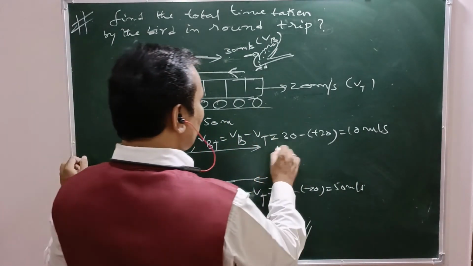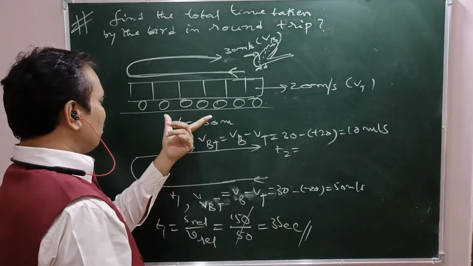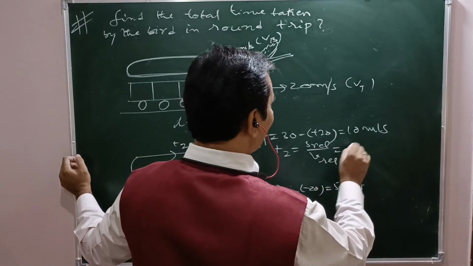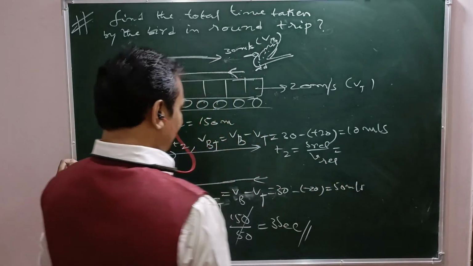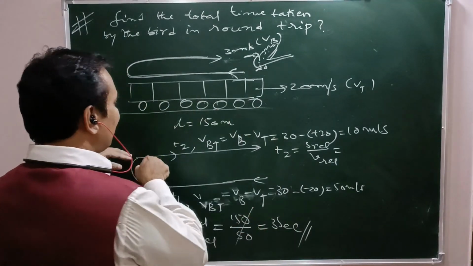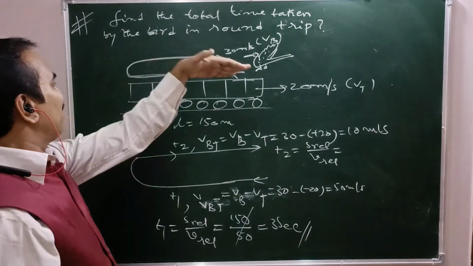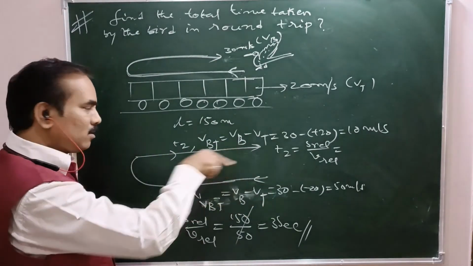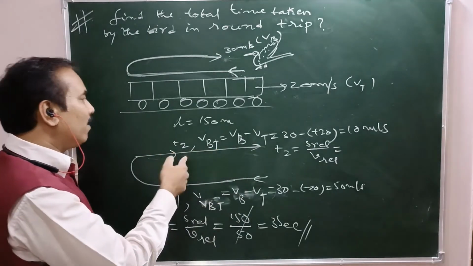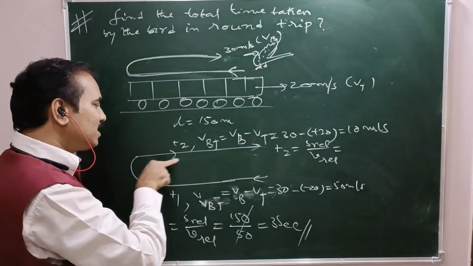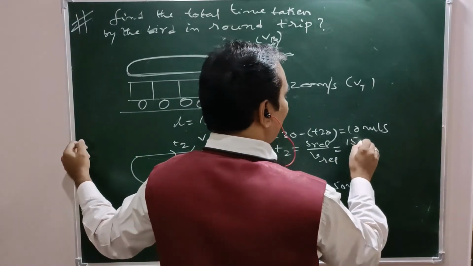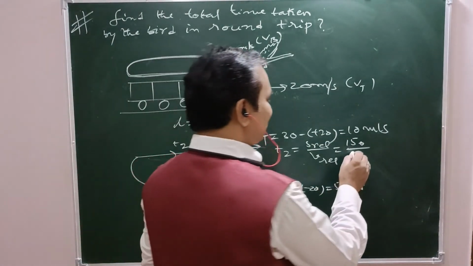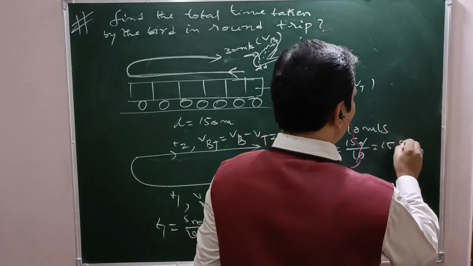Now T2 equals S relative by V relative, that is L by VBT. S relative means the bird again has to travel a distance of 150 meter only. See, this is 150 meter, this one also 150. So what is S relative here in the second case, while flying from tail end to front end? That is 150 again. So 150 divided by relative velocity, in this case 10 meters per second. That is 15 seconds.